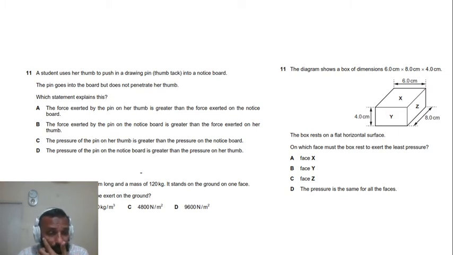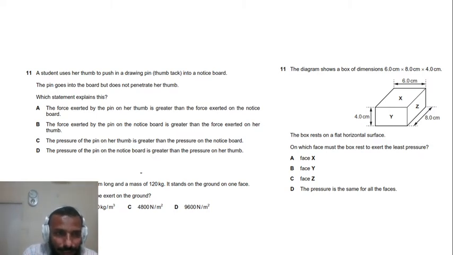Which statement explains this? Now, keep in mind that P is equal to F upon A. Larger the force, more the pressure. But if the force is the same, pressure depends inversely on the area. Larger the area, less the pressure. Less the area, more the pressure. So, keeping this formula in mind, we check all the four choices.